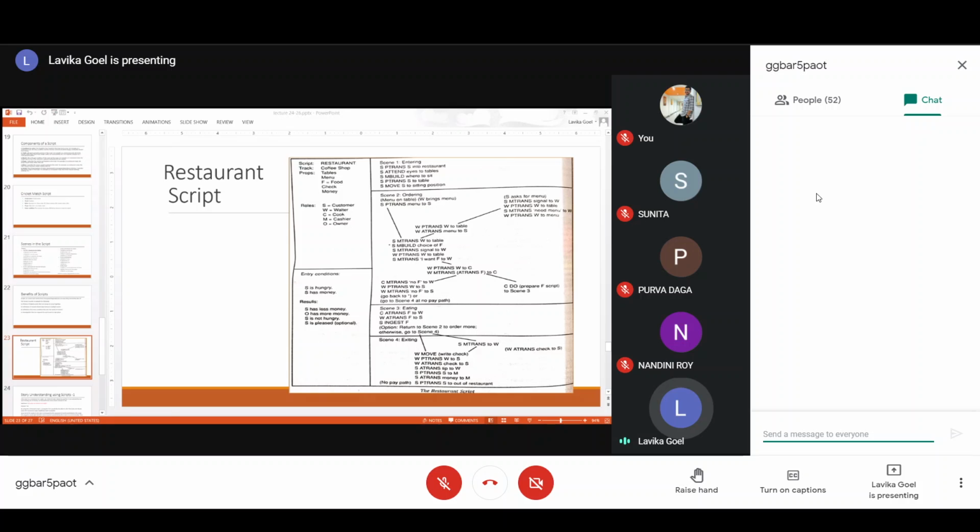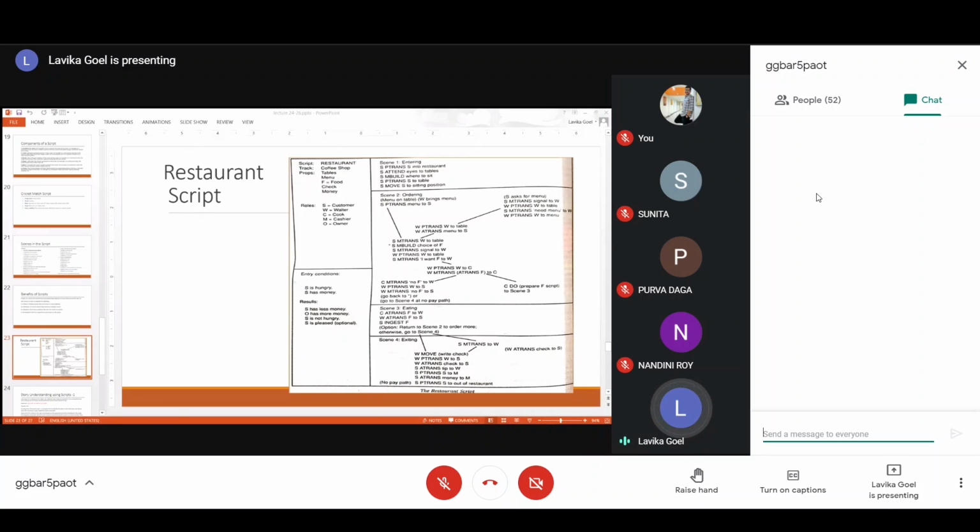These have already happened. Now in scene 2 he has to order. Okay, so he has to order. There are two options here, two cases actually: the menu is already there on the table, or he asks the waiter to bring the menu. So there are two cases. One case is that the menu is already there on the table. So the customer calls the waiter and starts ordering.